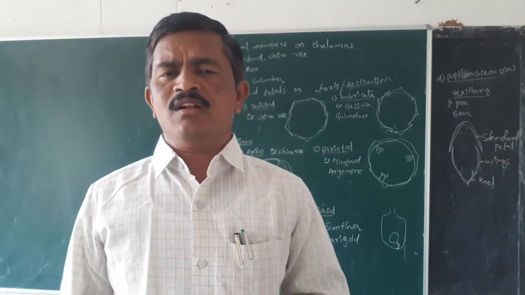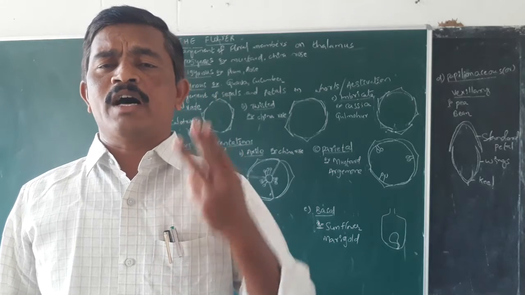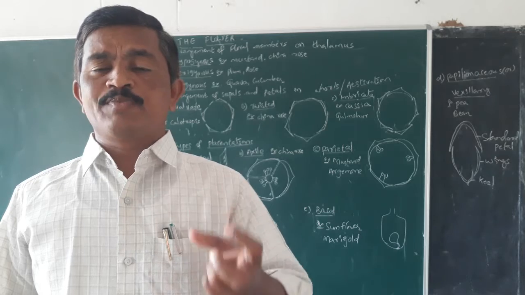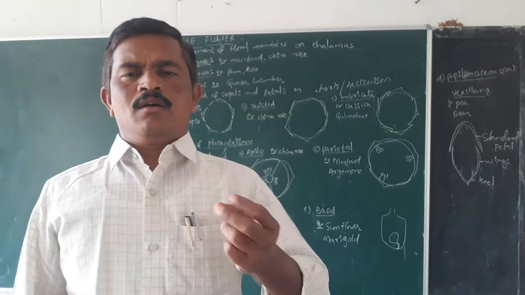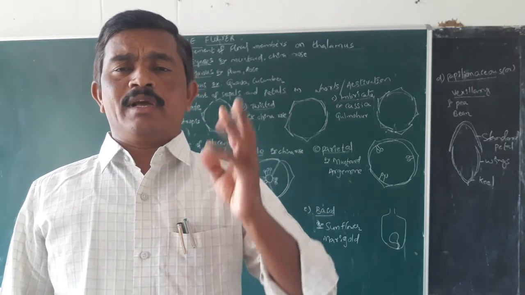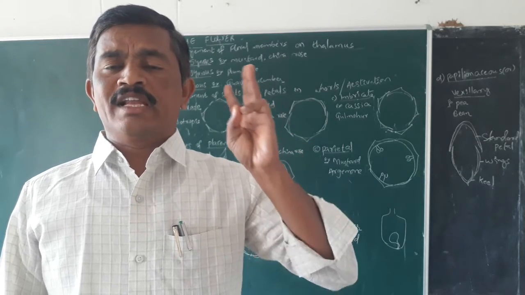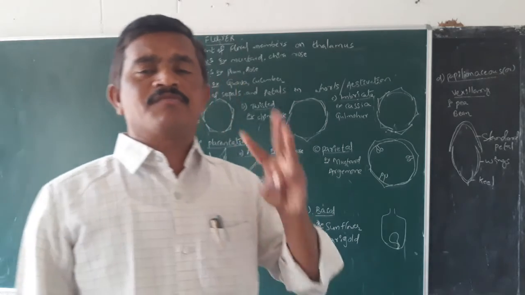Flowers are categorized into three types on the basis of arrangement of floral parts in respect of the ovary and the thalamus. This means the mode of arrangement of calyx, corolla and androecium in comparison with the ovary and the thalamus is of three types.